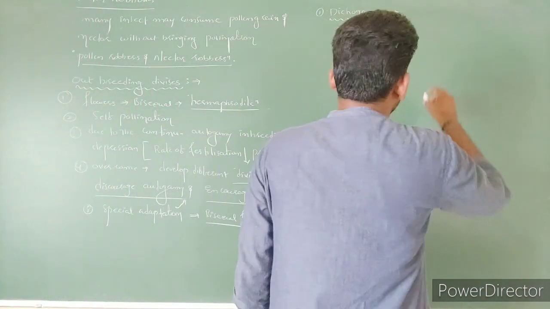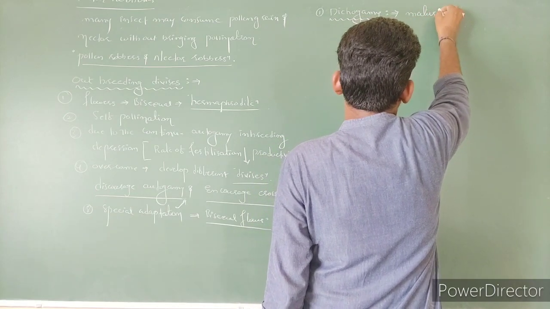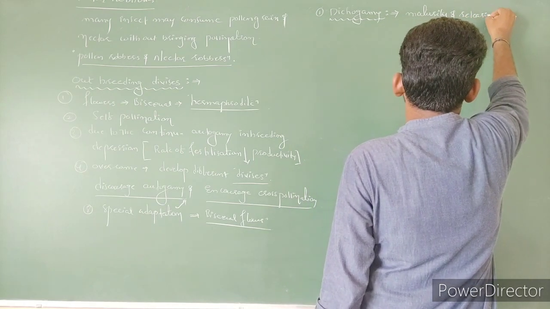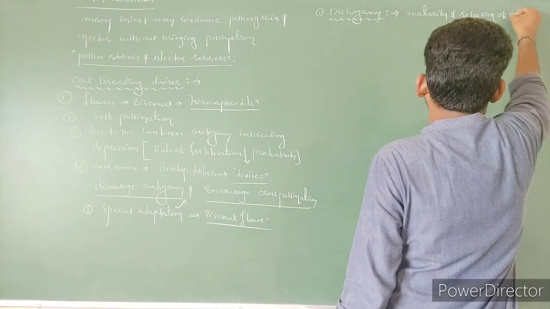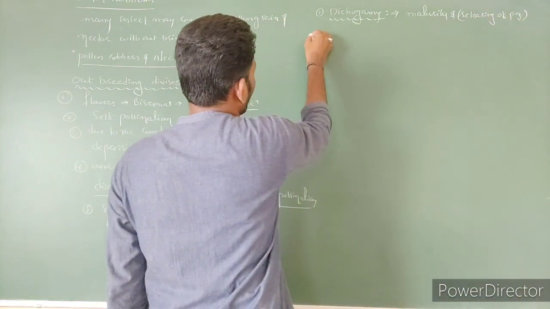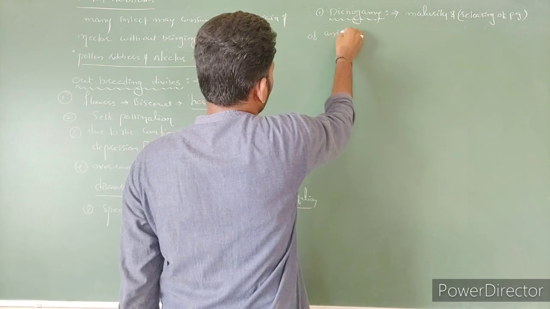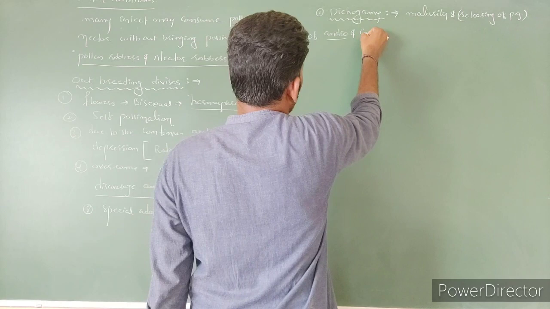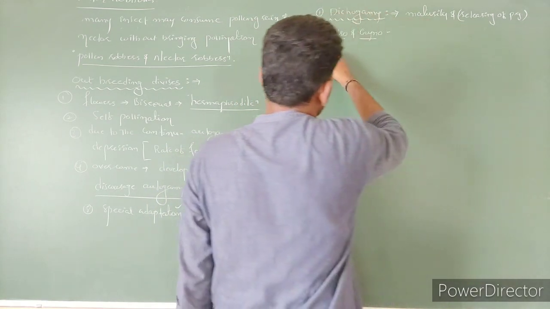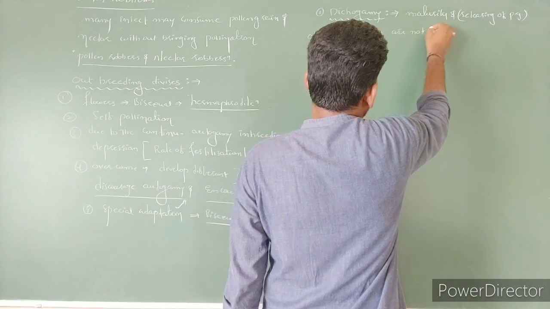Here in dichogamy, the maturity as well as the release of pollen grains, the maturity of the male sexual organ, nothing but the androecium, and the female sexual organ, nothing but the gynoecium, are not synchronized.